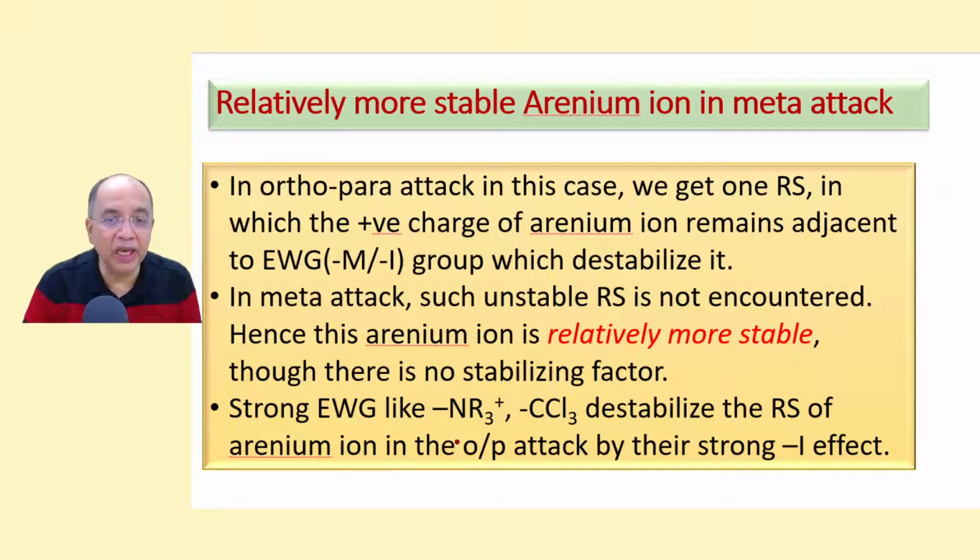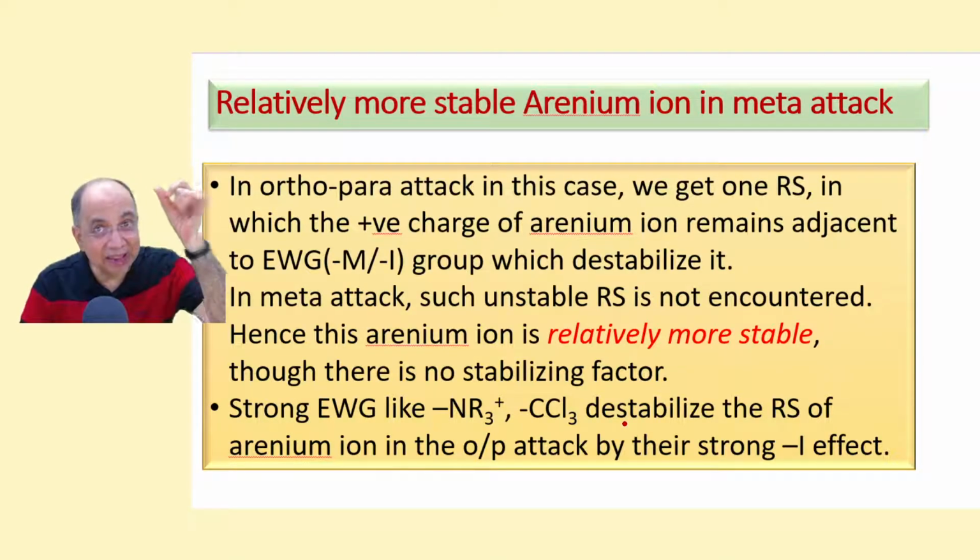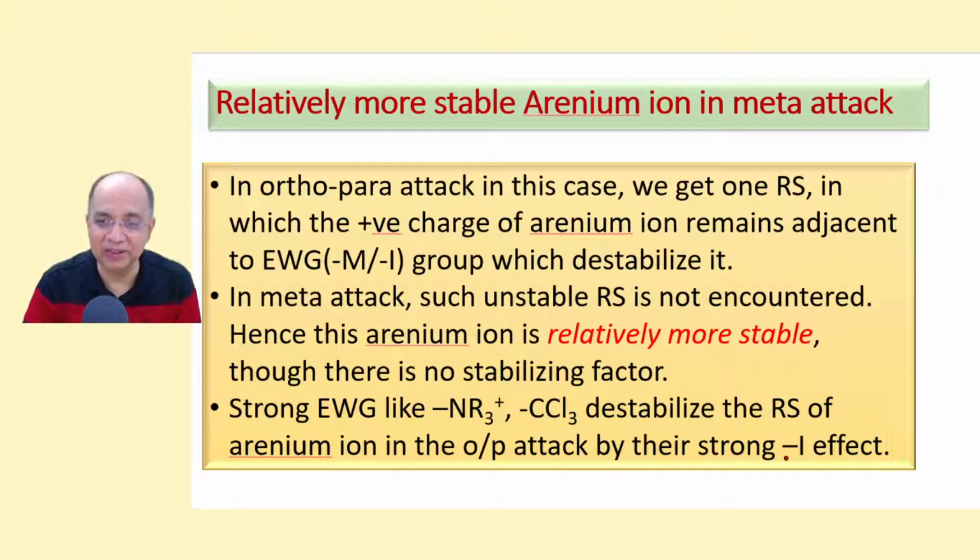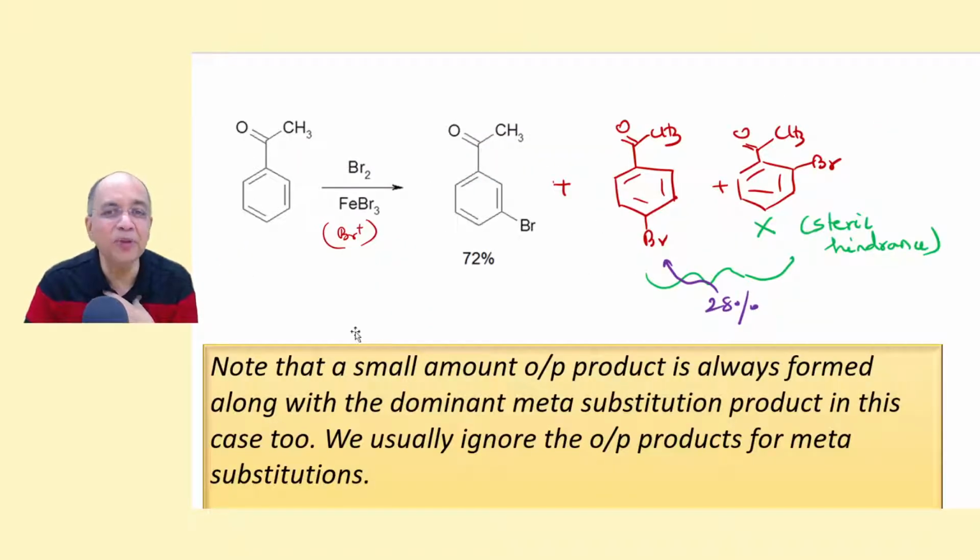Strong EWG like NR3+, CCl3, CF3, these are not minus M groups. There is no pi bond for resonance, but they can destabilize the positive charge adjacent to them by a profound minus I effect. So they destabilize the RS of the arenium ion in the ortho-para attack by their profound minus I effect. I have given you a concrete example. This is acetophenone. This is a minus M group, a meta director. All electron withdrawing groups, minus M minus I groups, are meta directors.